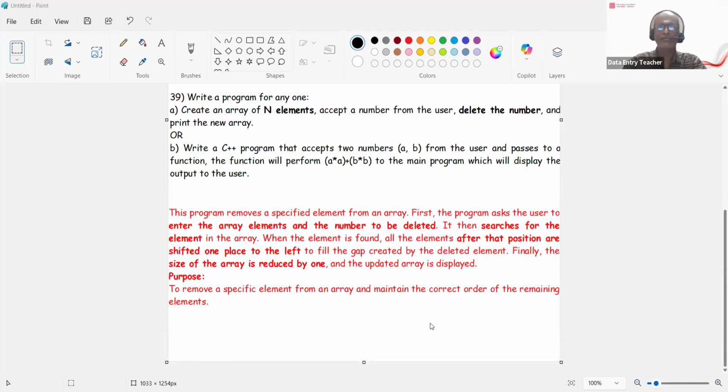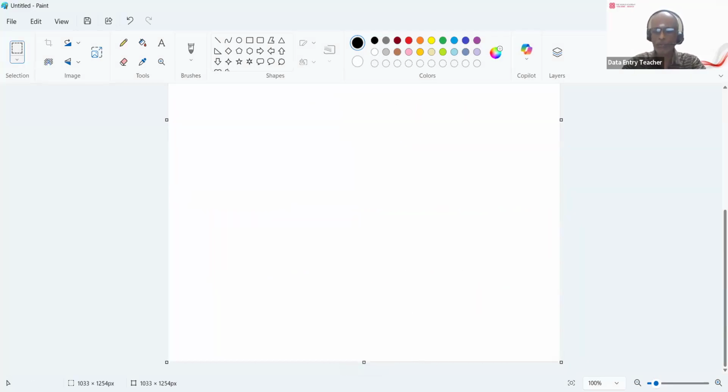Deleting an element from an array, let me show you. Wait a minute. Let me show you the program. Program to delete from an array. This is actually the program. It is very simple. Let me show it practically to you here. You see, I have written the program to delete.